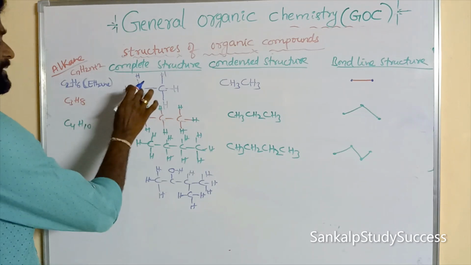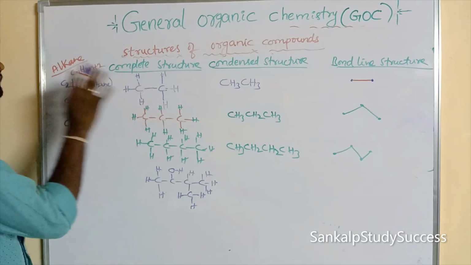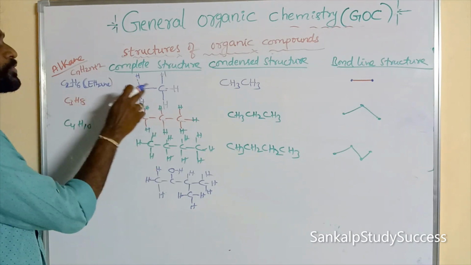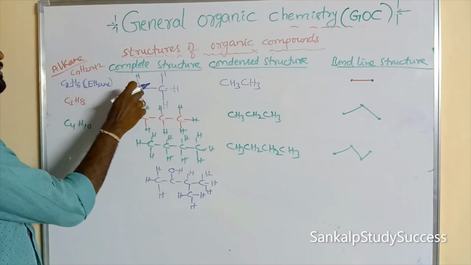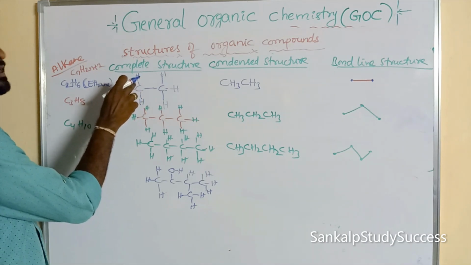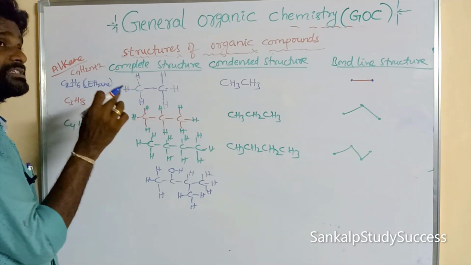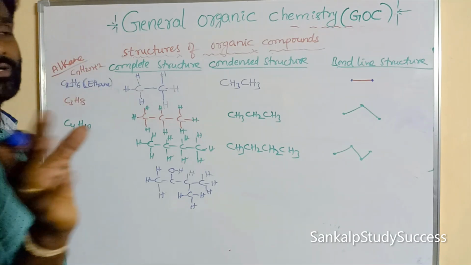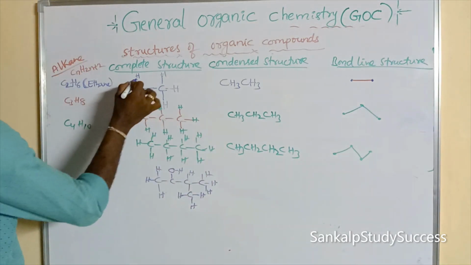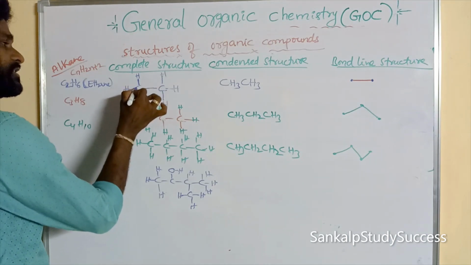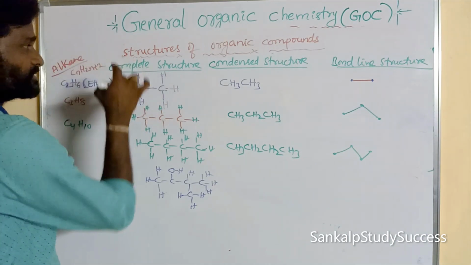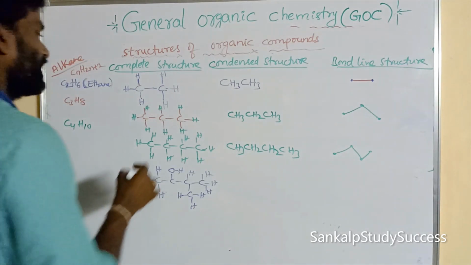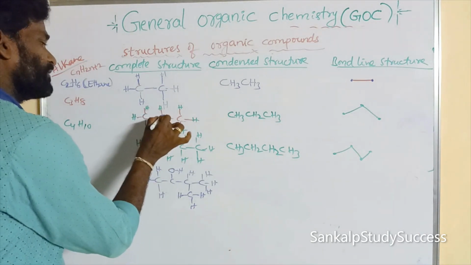Here, every carbon contains 4 bonds. 4 bonds means each bond contains 2 electrons, so 4 times 2 is 8. 1, 2, 3, 4, each containing 2 electrons. 4 times 2 is 8, so each carbon is surrounded by 8 electrons. That is the octet. This complete structure is also said to be the Lewis representation structure. It follows the octet rule.